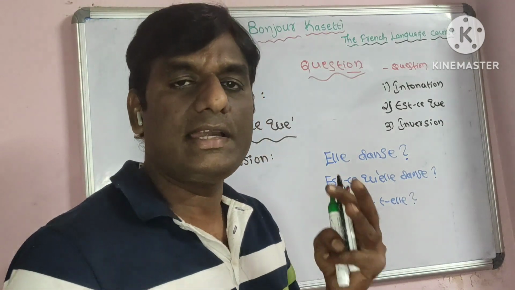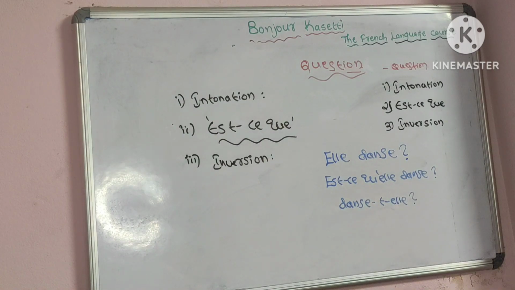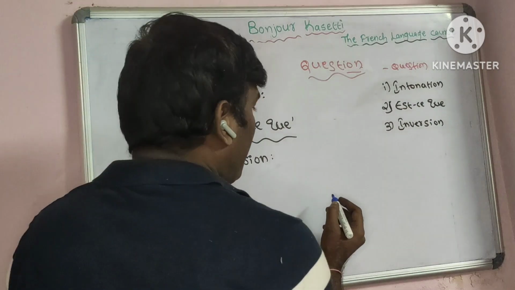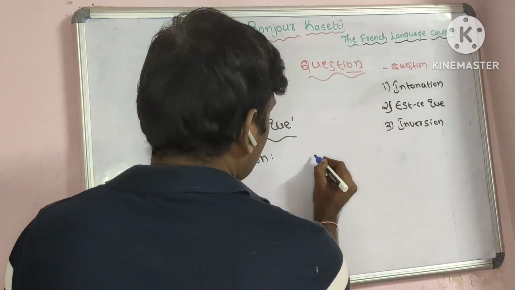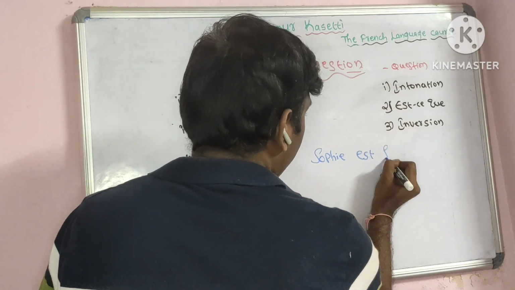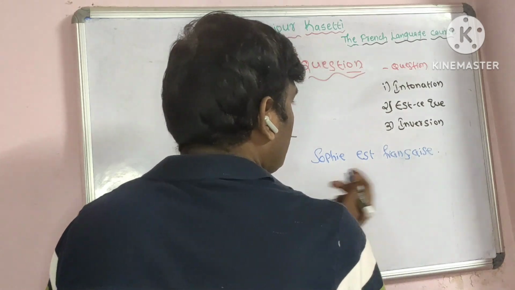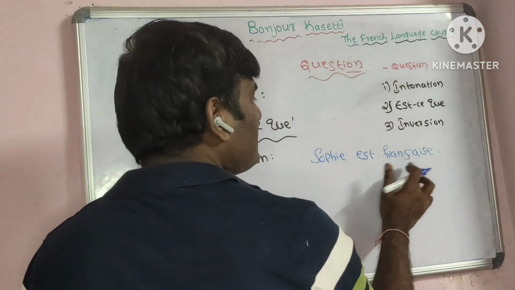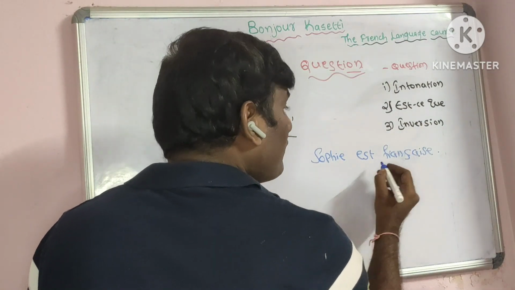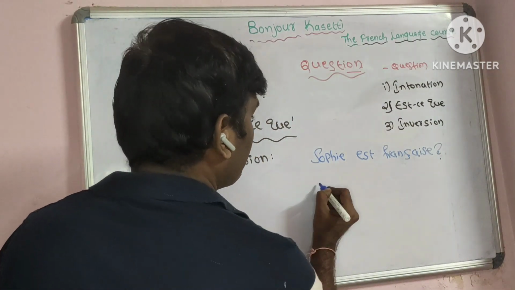Okay, these are the three types of making questions in French language. And you have to remember when a name comes, you have to add the name. Okay. Sophie est française. Okay, this is the sentence. Means Sophie is French. Sophie est française. If you are raising tone and adding a question mark, it will become a question.